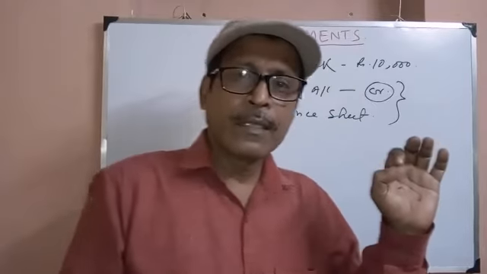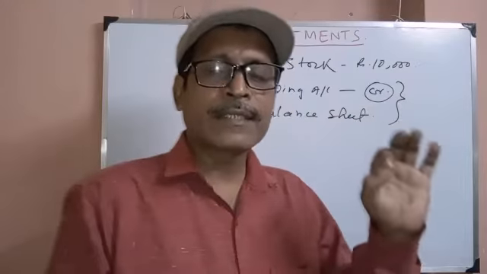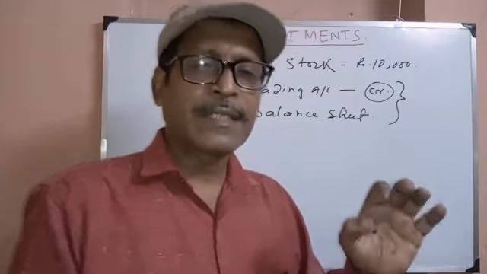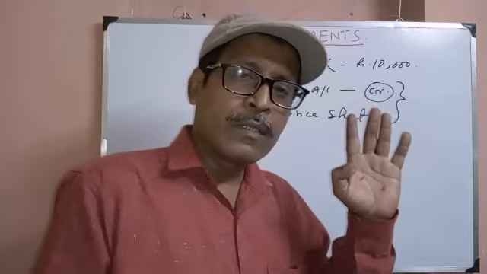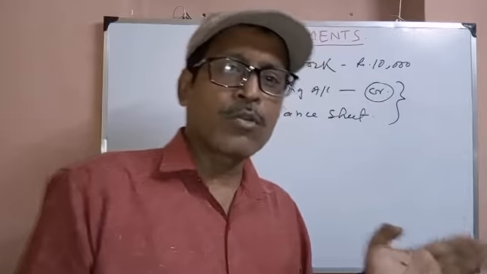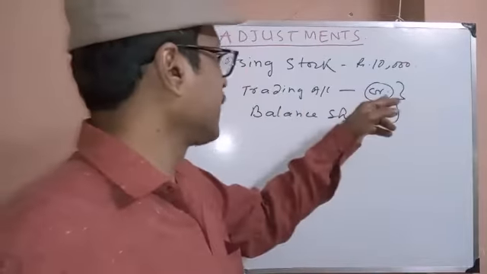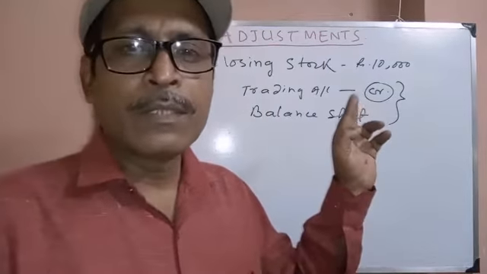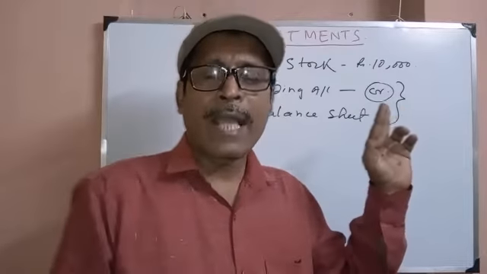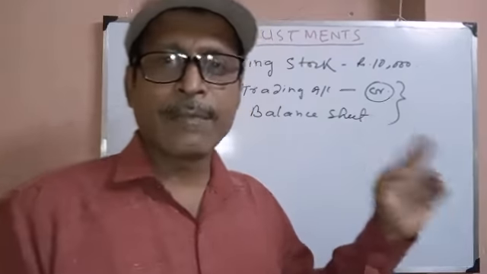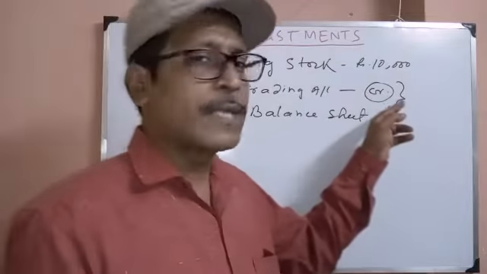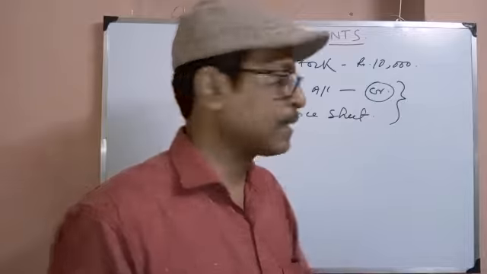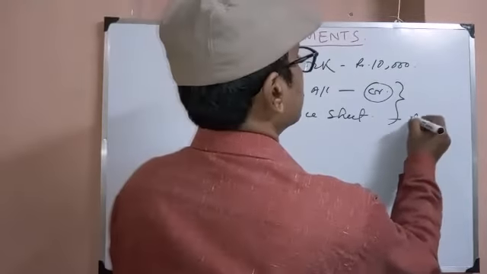Actually, we cannot enter the same entry twice in the debit or twice in the credit. If any transaction is recorded in the debit side, it should also be recorded in the credit side. So in the trading it is on the credit side, so in the balance sheet it will go to the debit side. Debit side, that means debit balances. Which are the debit balances? Assets are debit balances, liabilities are credit balances. So in the trading account it will go to the credit side, and in the balance sheet it will go to the debit balance, that means asset side. Here, this is asset.